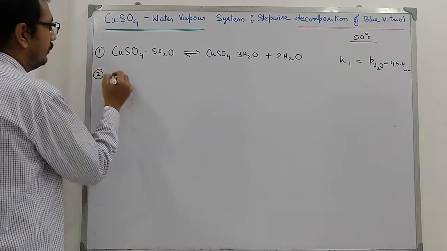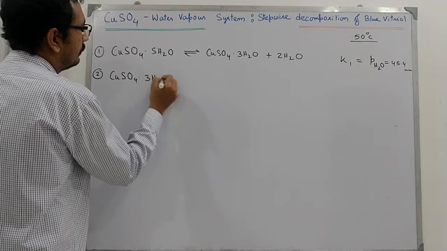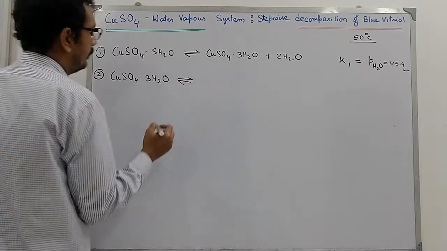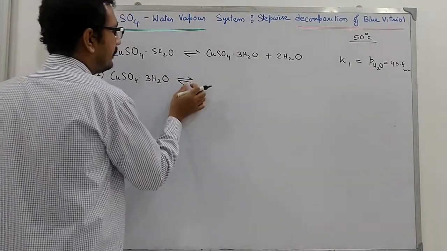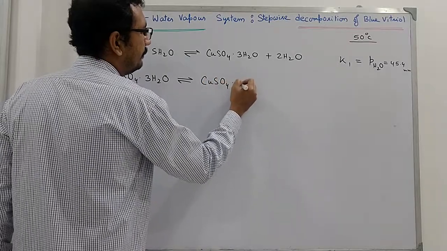Now this trihydrate system is further engaged into another equilibrium.